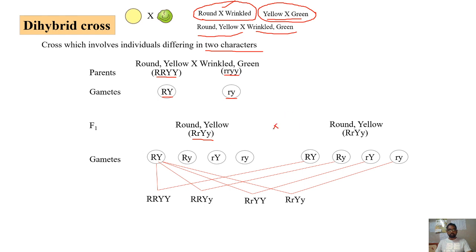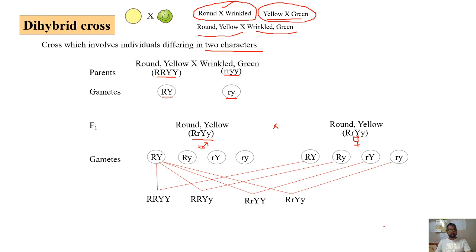Now when you perform self-hybridization, this is how the combination will be. Here I have shown only the combination of one gamete with the 4 gametes from the other side. So if you take this one as the male gametes and this one as the female gametes in self-hybridization, you can write various combinations like this.